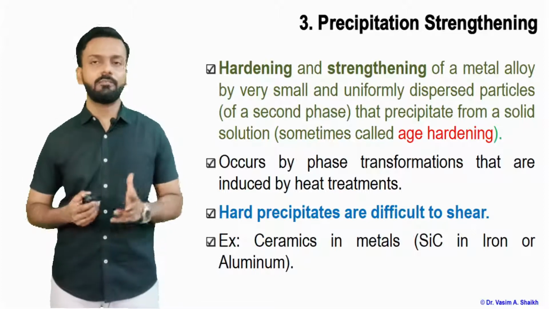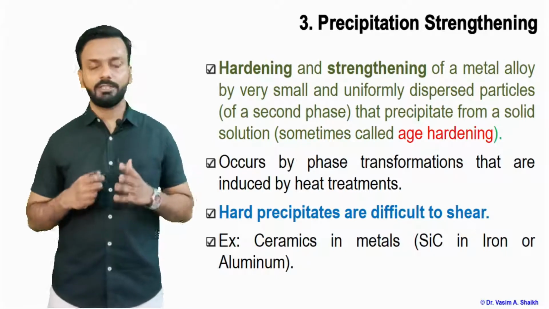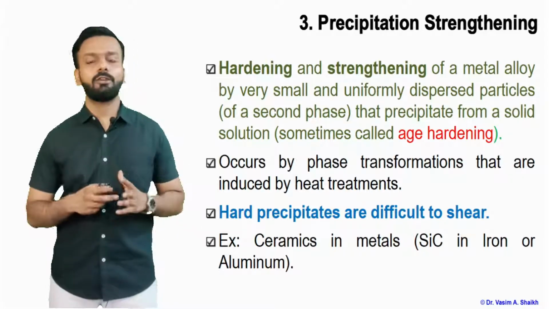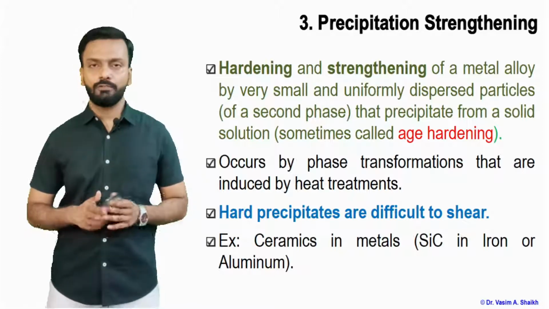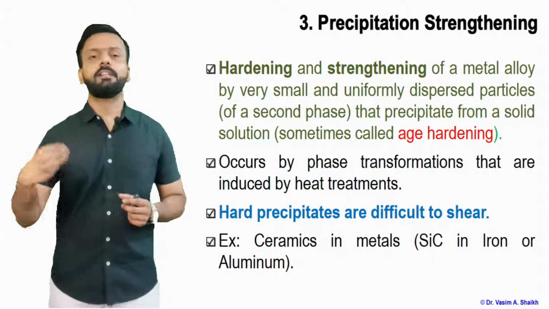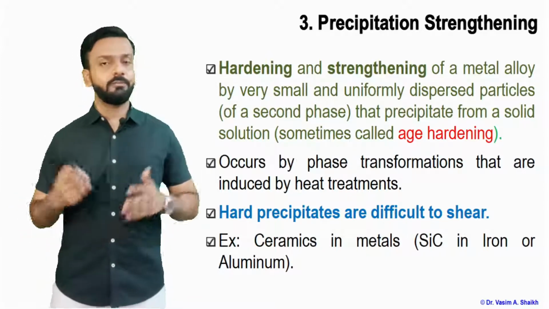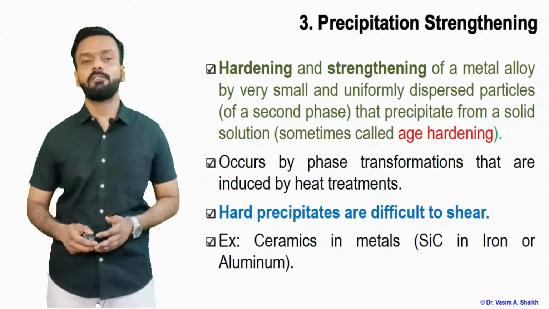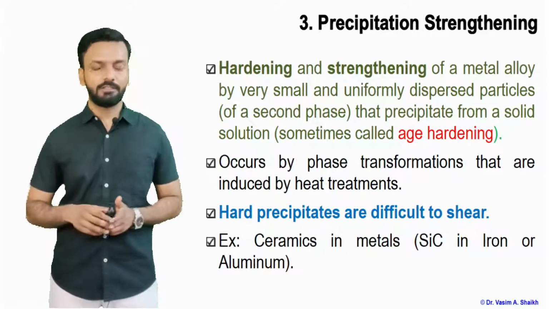Silicon carbide is a ceramic material which is much harder than any normal material, for example aluminum or iron. So in an iron or aluminum matrix, we can precipitate out silicon carbide with the help of heat treatment, and we can increase the strength of the material.